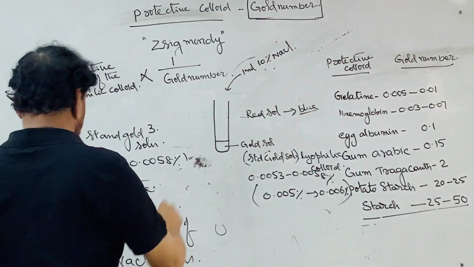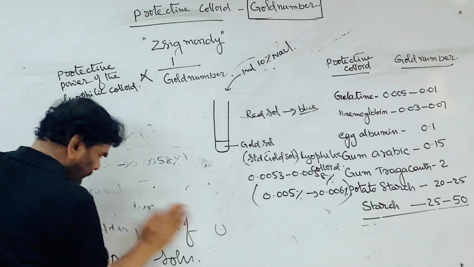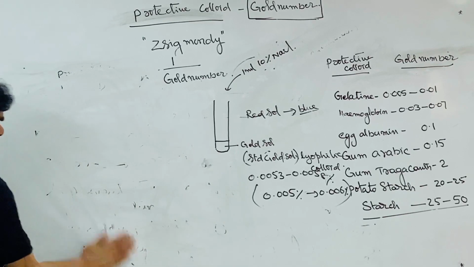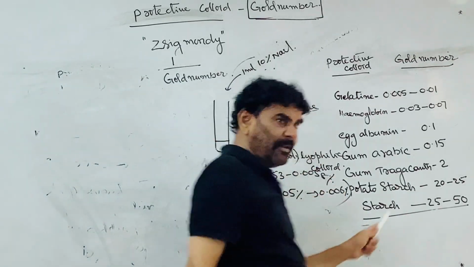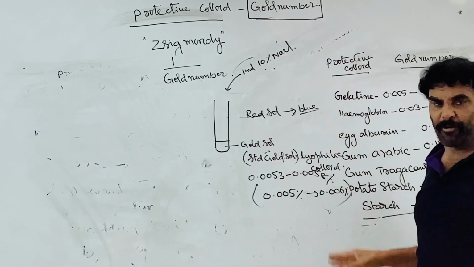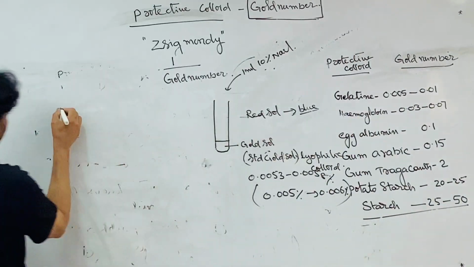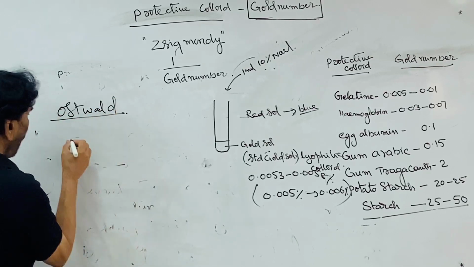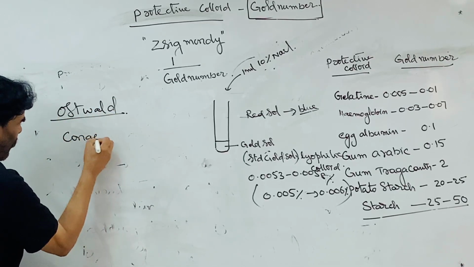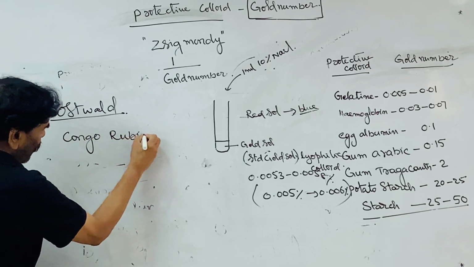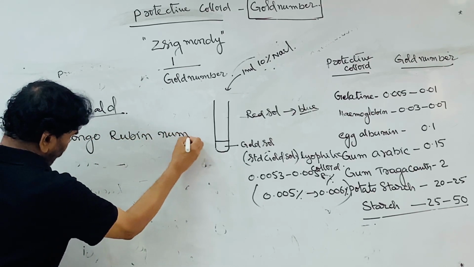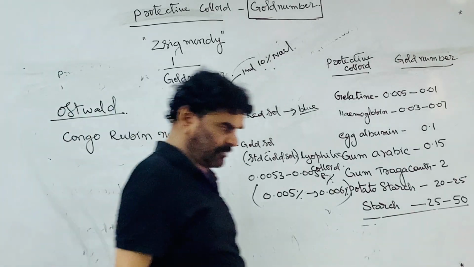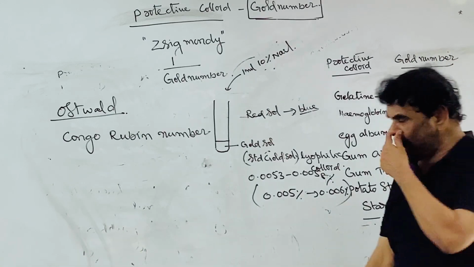But there is another one. Ostwald introduced another standardization, which is nothing but the standardization of different protective colloids. Ostwald introduced the Congo Rubin number. See, what is this Congo Rubin number?